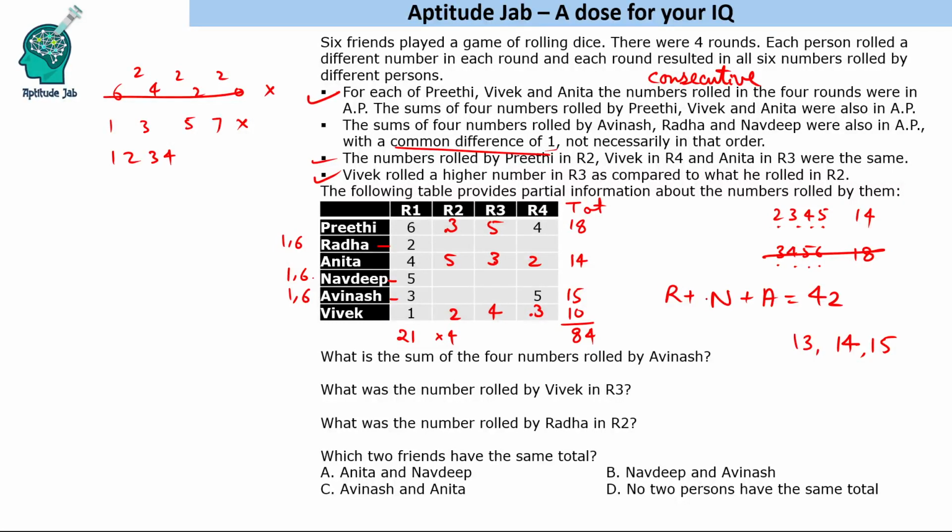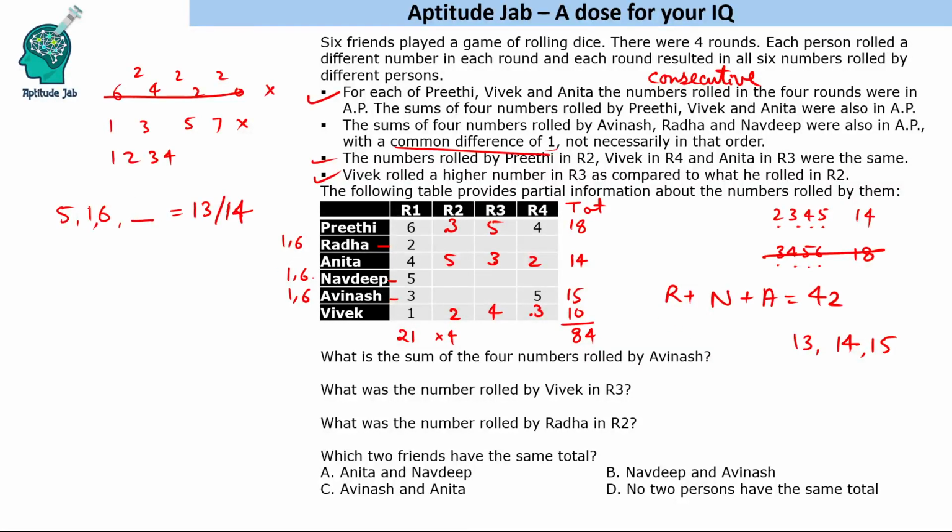Now Avinash's total is 15, because 8 plus 7 is 15. Navdeep has 5, 1, 6, and one number has to be filled here. So the total can be either 13 or 14. 13 or 14 is possible, because 15 is already taken by Avinash.